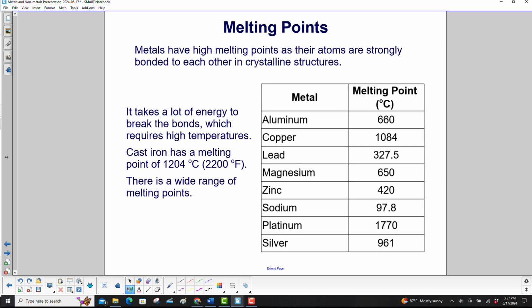Metals have high melting points as their atoms are strongly bonded to each other in crystalline structures. It takes a lot of energy to break the bonds, which requires high temperatures. Cast iron has a melting point of 1,204 degrees Celsius, or 2,200 degrees Fahrenheit. There's a wide range of melting points. Here's our little one, lead, and here's platinum, a very high melting point.